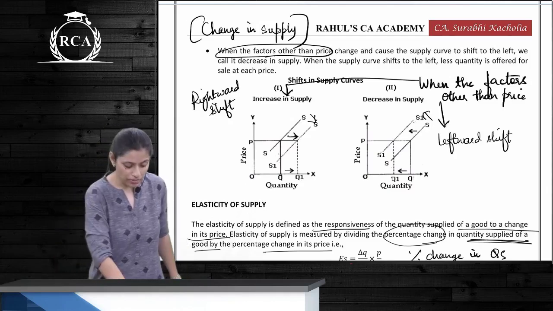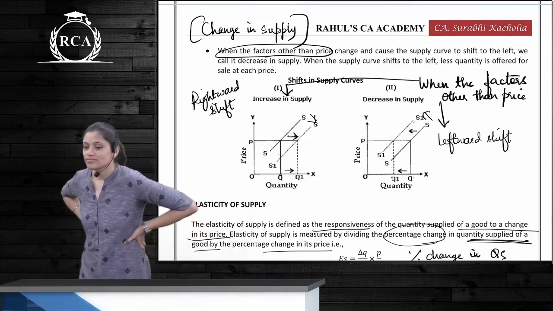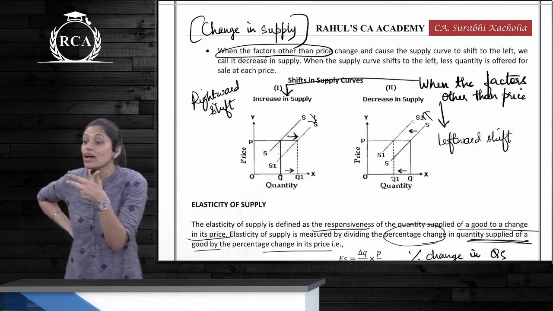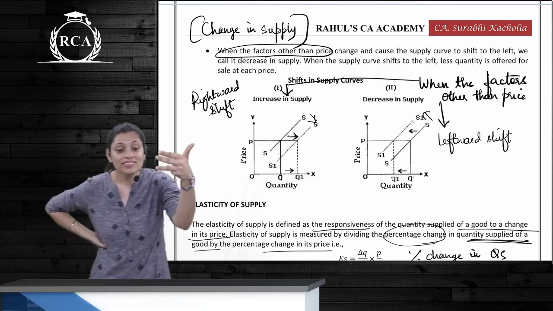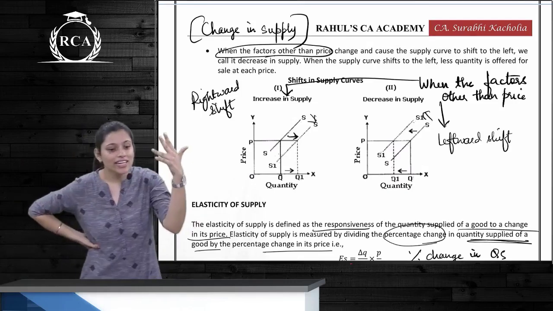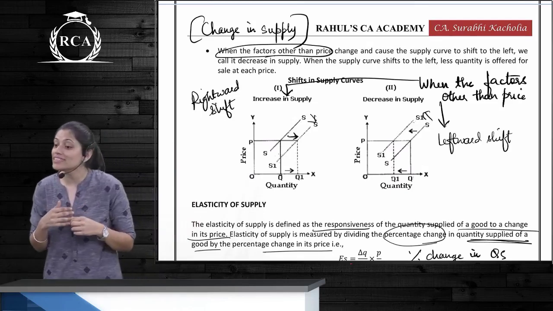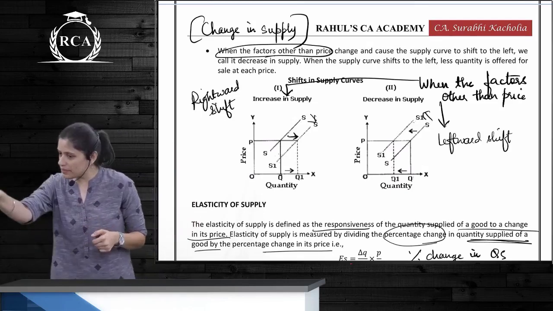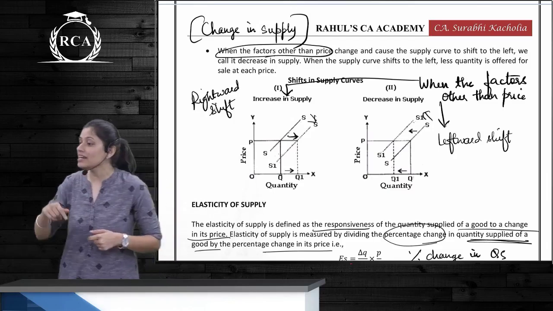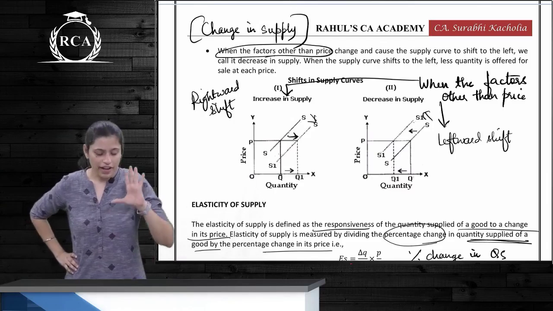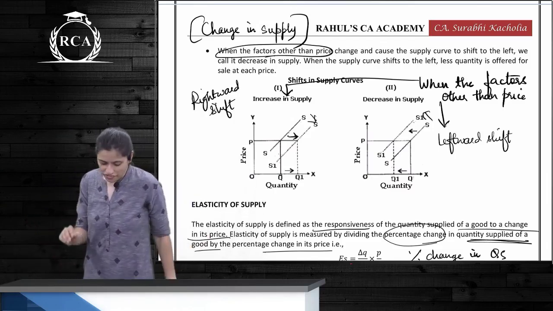What are the factors of supply, the determinants of supply? Price of the good, price of related goods, factors of production, state of technology, government policies, expectation of prices, nature of competition, number of sellers, and other factors. Okay, please do not forget them.